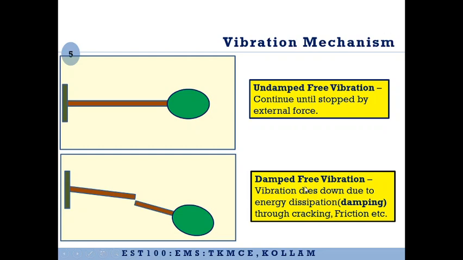So this is again another classification of vibration, one is damped vibration, another one is undamped vibration. In undamped vibration, there is no energy dissipation mechanism. That means when there is no energy dissipation mechanism, the vibration is going to continue forever until it is stopped by an external force, and such mechanisms are imaginary. Now, in real systems, what is going to happen is, after several cycles of vibration, there can be friction between the components that can dissipate the vibration energy. Therefore, gradually it will come to a stop. Similarly, there can also be cracks developing in the system which can also dissipate the vibratory energy and bring the system to stop. Such systems are known as damped free vibration.